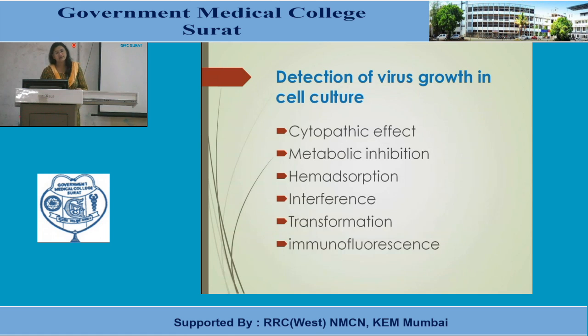Now, how will you detect that the virus has grown in the cell line? So, by certain effects of the virus, we can find out that the virus has grown in the cell line. For example, the first one is the cytopathic effect, then metabolic inhibition, interference, transformation, and immunofluorescence.